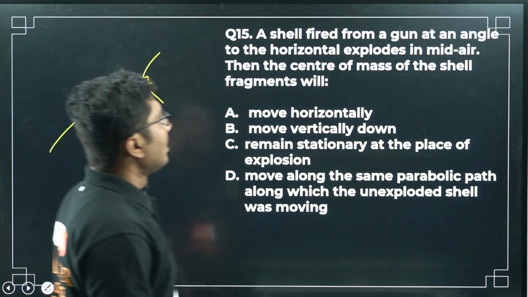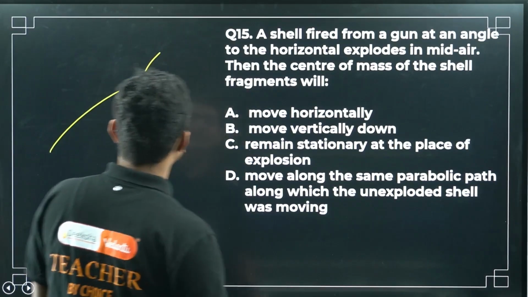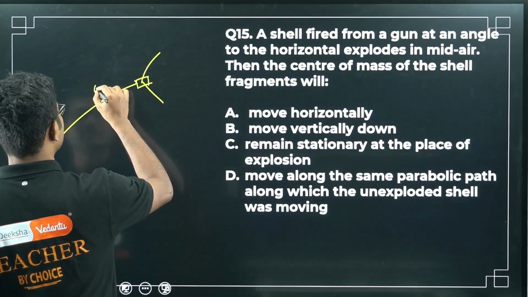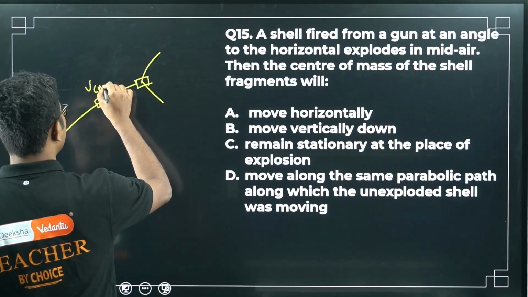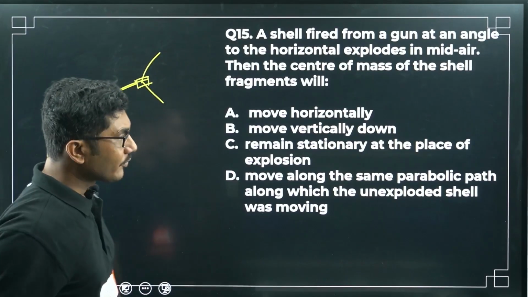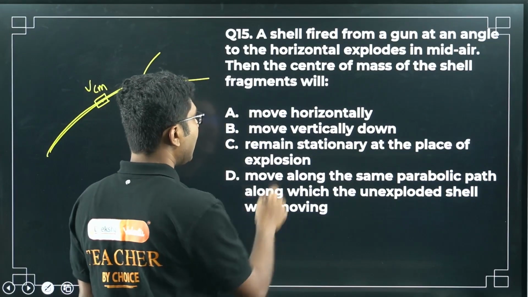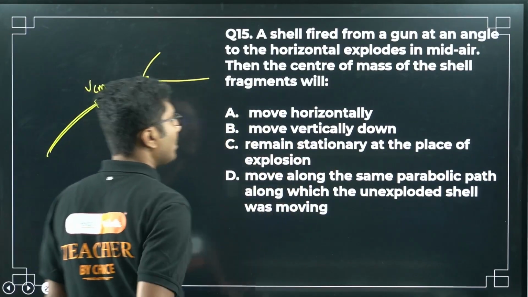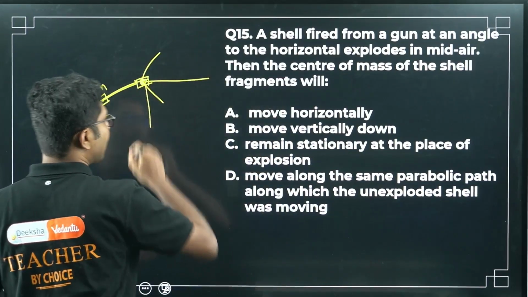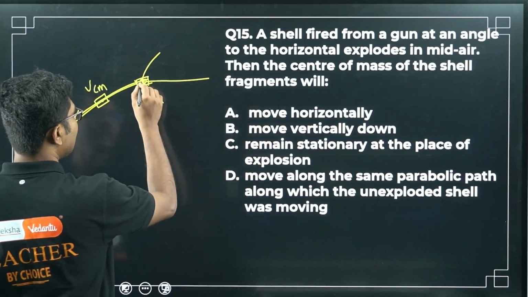Then, the center of mass of the shell fragments: initially when the shell was moving, the center of mass was obviously within this object, and it was moving in this path. Now what will happen to this center of mass? It will move horizontally, move vertically down, remain stationary at the place of explosion, or move along the same parabolic path along which the shell was moving.